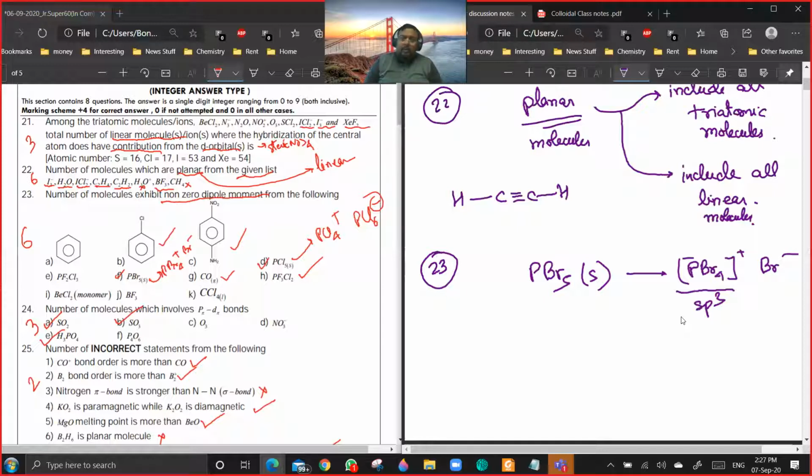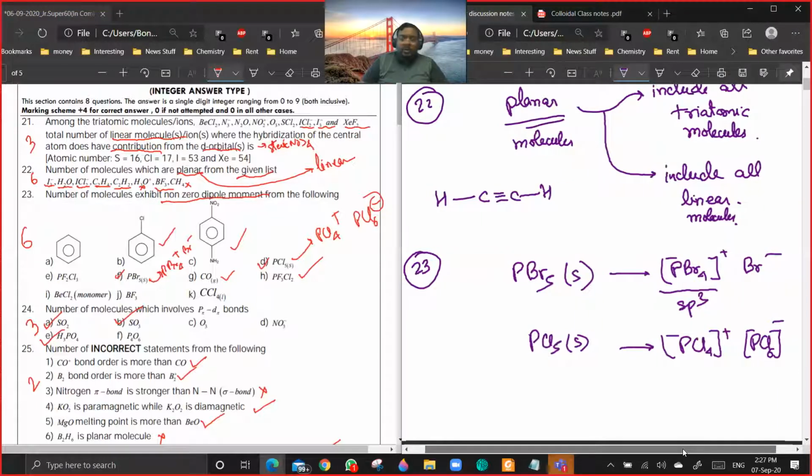Why can't we say the structure is pentagonal bipyramidal? See, it is saying solid state. In the solid state, symmetry is preferred, in a close packing arrangement. Always remember this point. And this is why PCl5 exists in the form of PCl4 plus ion and PCl6 minus ion. These things are experimentally verified by spectroscopy and crystallography measurements, so you have to just remember it.